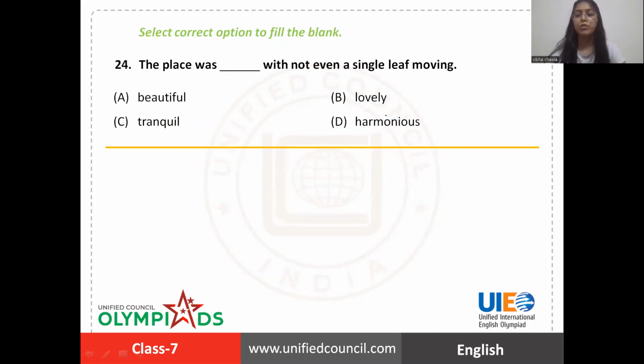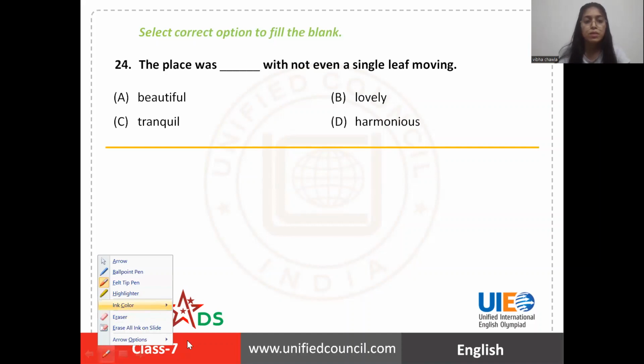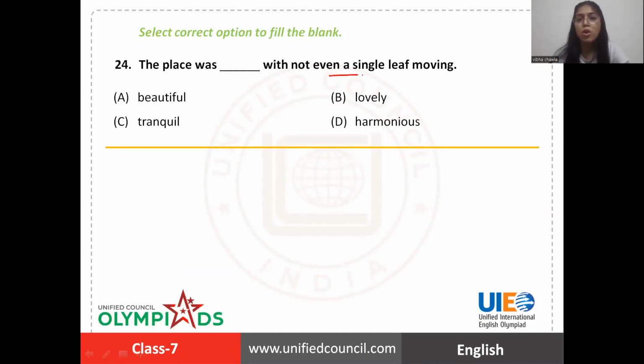Now, next, again, very interesting. The place was blank with not even a single leaf moving. You see, the hint lies here. Not even a single leaf moving means there was peace. It was a very tranquil state. It was a very peaceful state because not even a single leaf was moving.